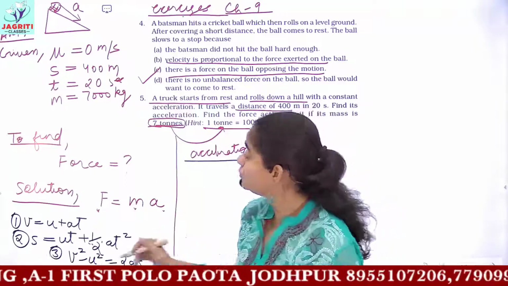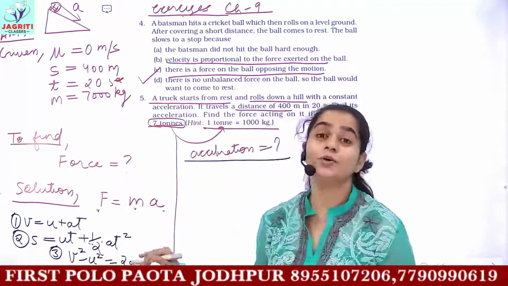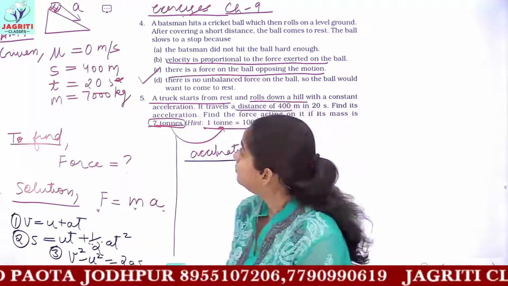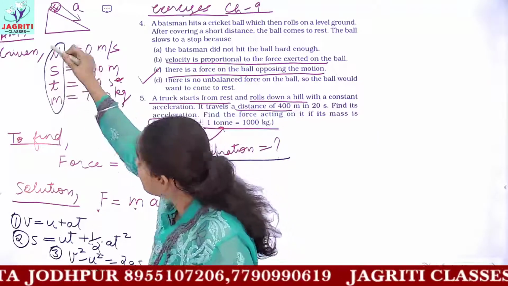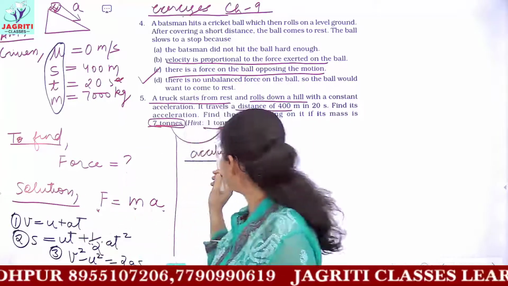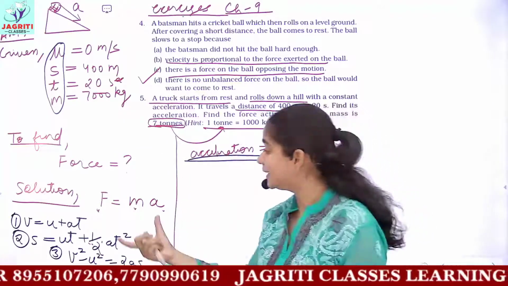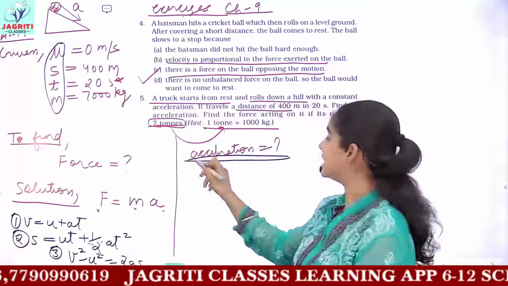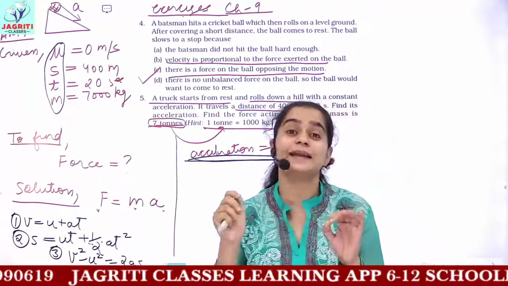Now, how to judge which equation we'll use? I told you this concept in your previous classes also. We have been given certain things, and then we have to find the value of acceleration. So whatever equation has every component given except this acceleration, we are going to use that equation.